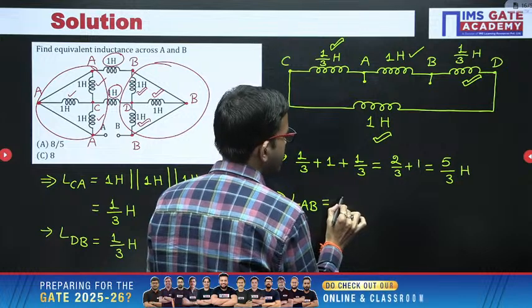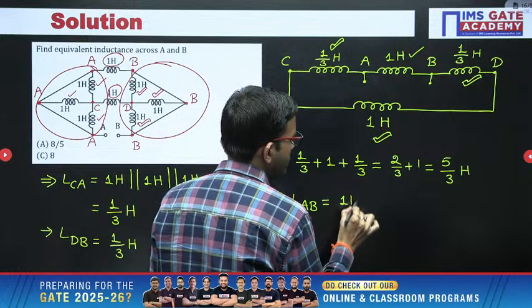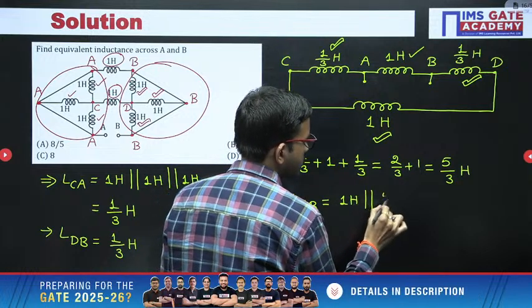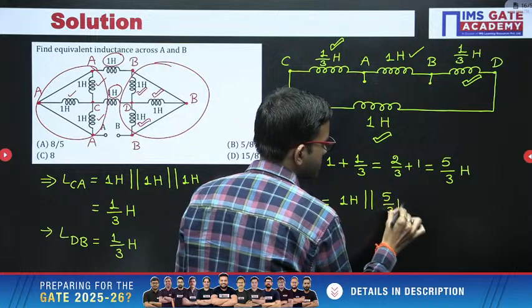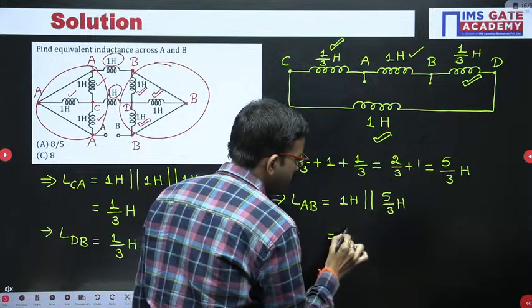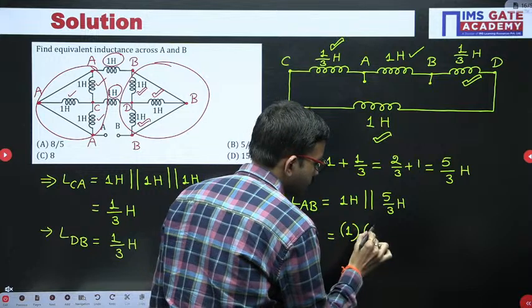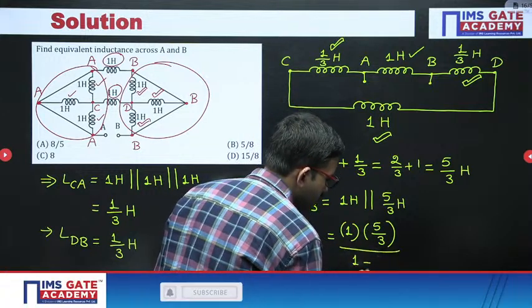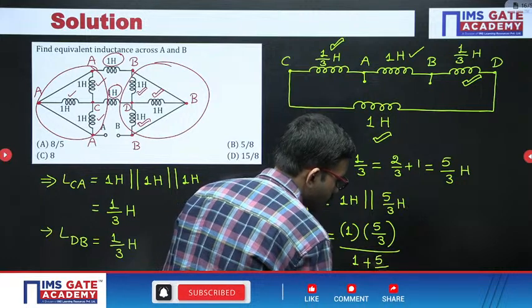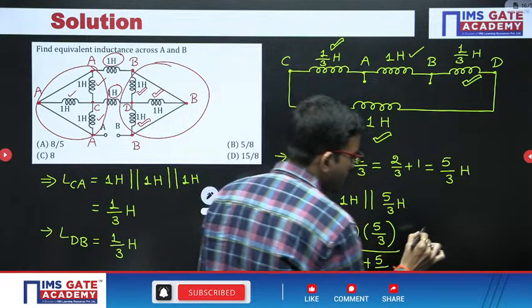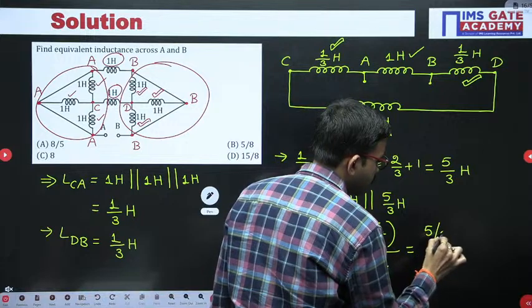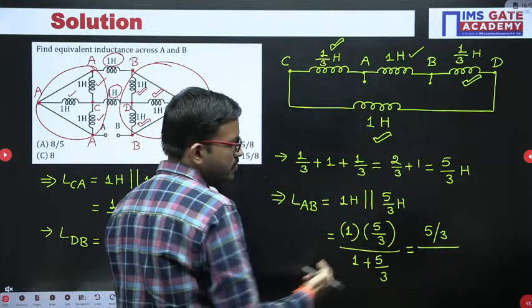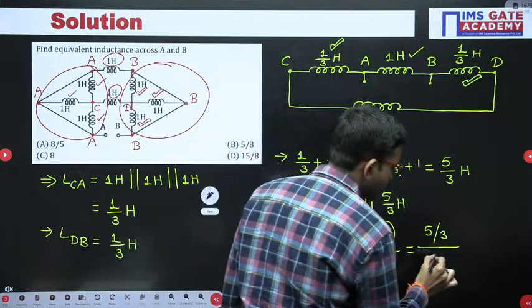So 1 Henry parallel with 5 by 3. So here 1 into 5 by 3 divided by 1 plus 5 by 3. Okay. So here numerator you are having 5 by 3. Denominator after doing simplification you are getting 8 by 3.